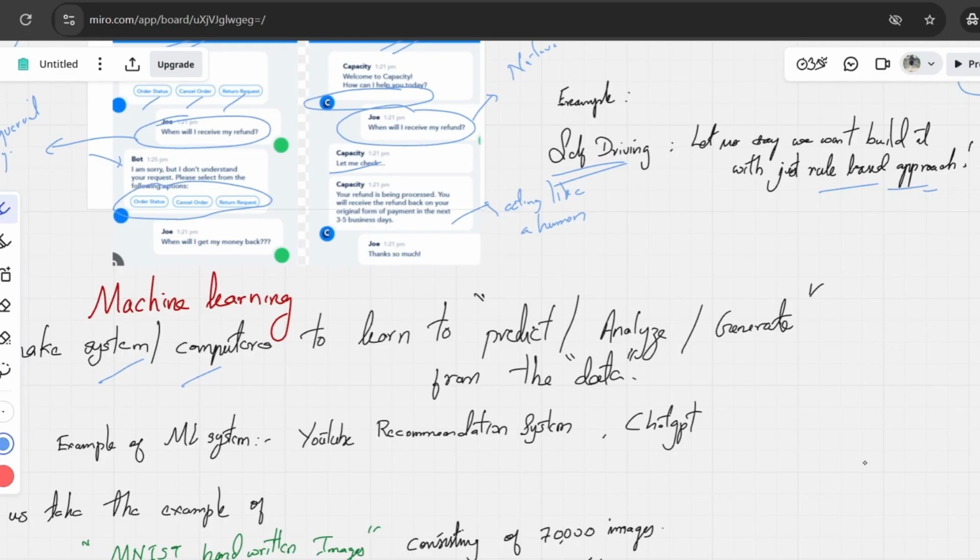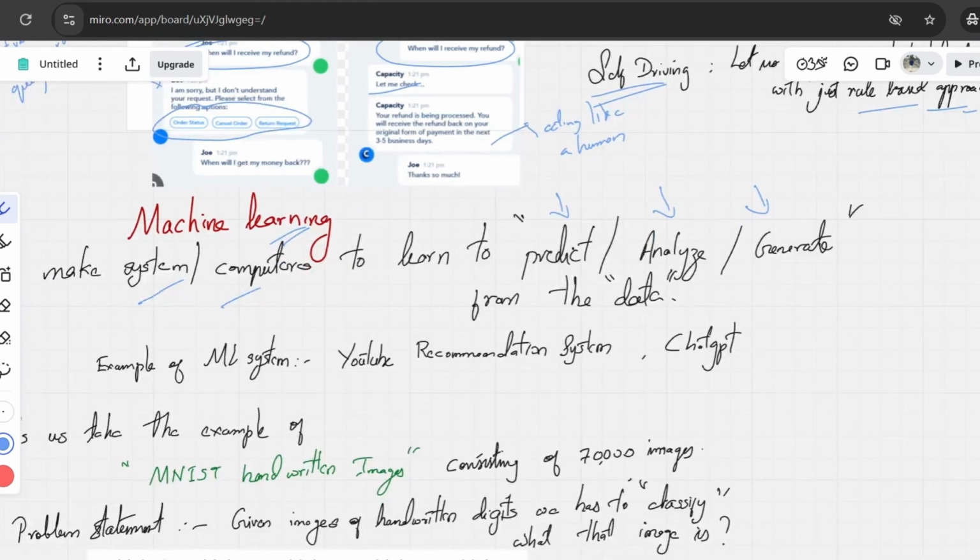Once it is given data, it will try to learn from the data to do one of these tasks: predict, analyze, or generate, right? These are different tasks that machine learning is capable of doing.